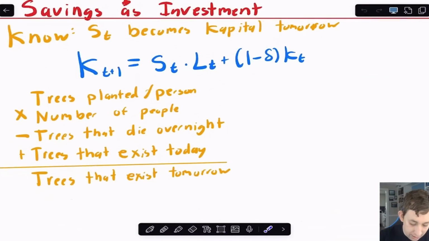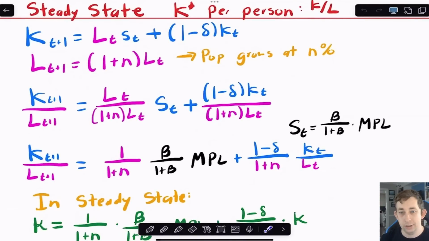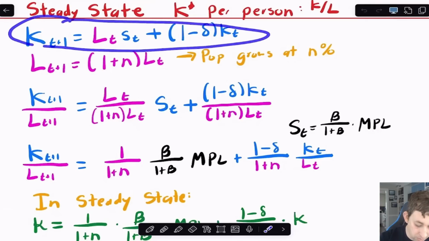Okay, so with that in mind, I know that the amount of coconut trees tomorrow is just the coconut trees that I plant today per person times the number of people, plus the amount of coconut trees that survive. So that's 1 minus the depreciation rate. I've written that out right here just to show you, because now I want to think about the number of coconut trees per person. The reason I want to think about coconut trees per person is that I want to talk about a steady state, or a K star. When we talk about a steady state and we have population growth, we're thinking about the number of coconut trees per person, not just the number of coconut trees, period. So here's this equation right here, where I've got the number of coconut trees tomorrow, which is what I just did.